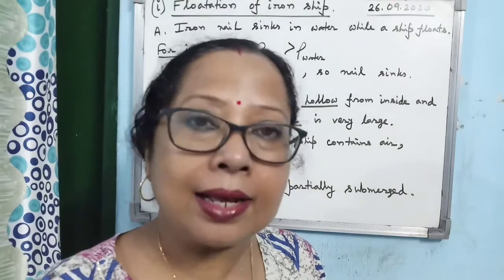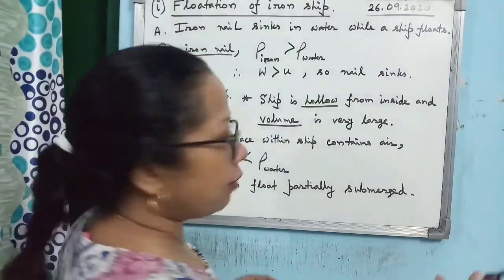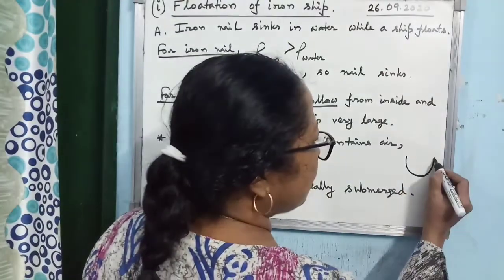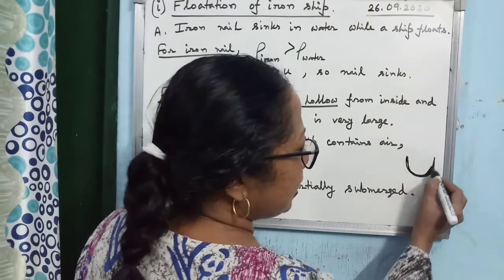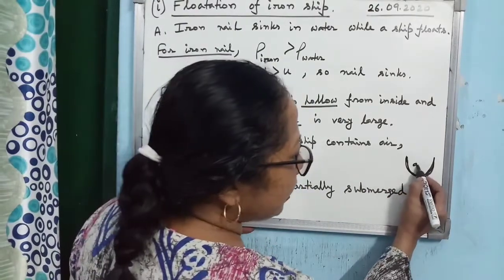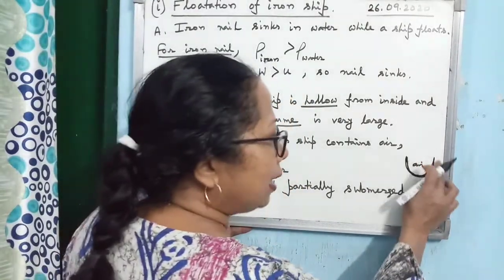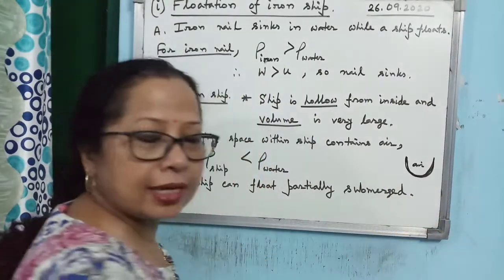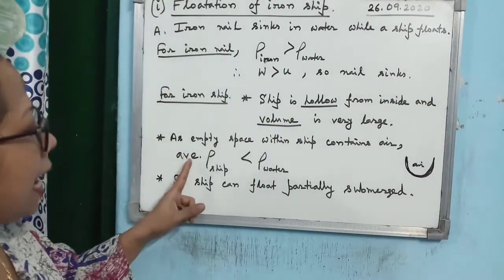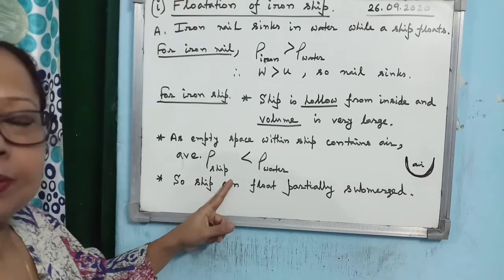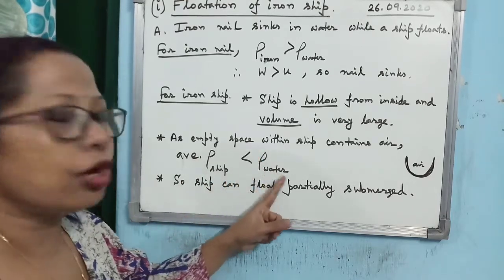It is air. You don't have to draw this diagram, I am just giving the example. This line is made up of iron, but here it is air. So if you calculate the average density of the ship, the average density of the ship is less than the density of water.